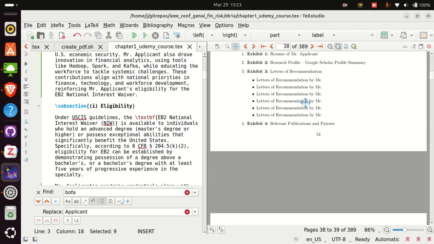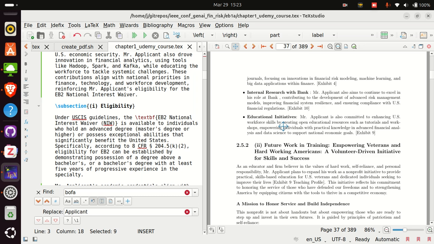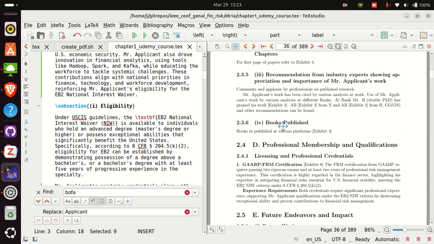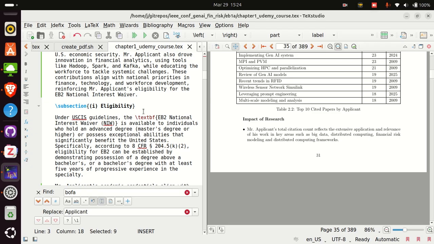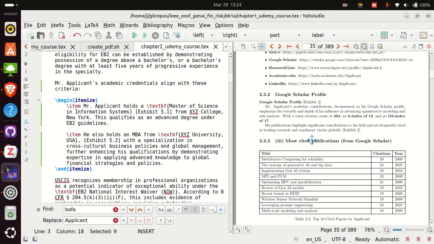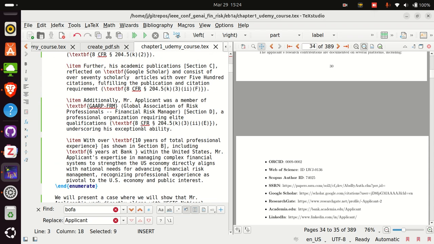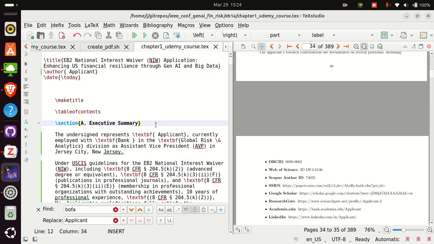Then most of your other exhibits are evidence, like the first page of the paper, review certificates, emails from reviewers and all those kinds of things. So this is how you make the covering letter, and in other videos we will see how to make it using AI tools and how to add different sections of the person. We can upload the resume and ask ChatGPT to write a section, and then we have to curate them. So this was about the first chapter, which is the covering letter for the National Interest Waiver, which is also very similar to EB1A.